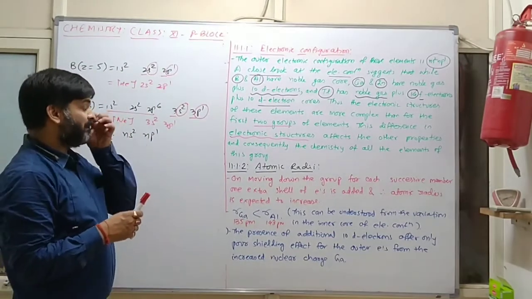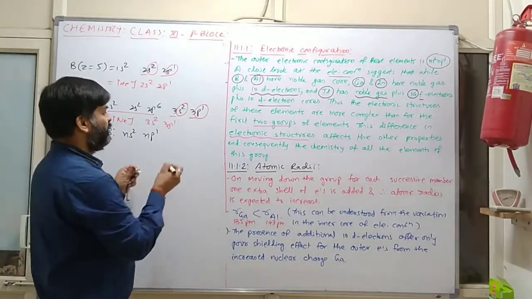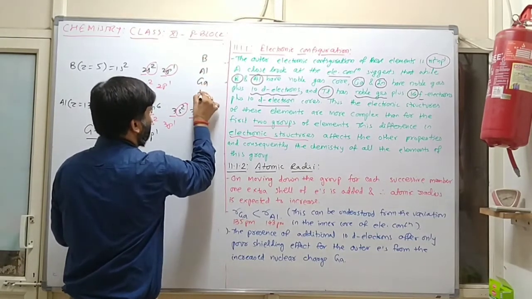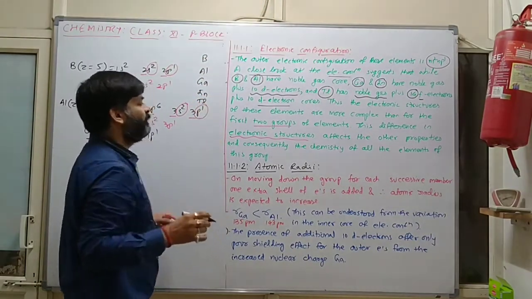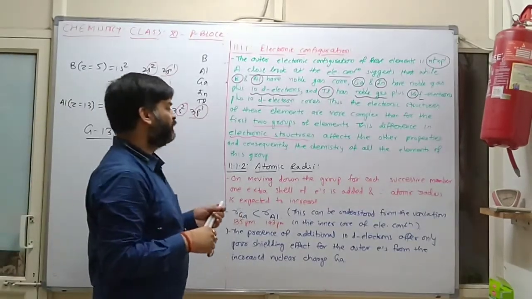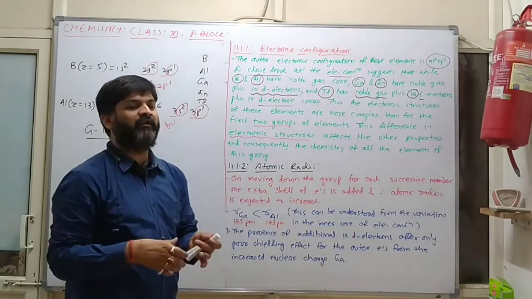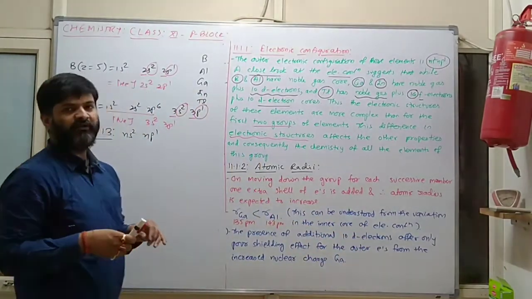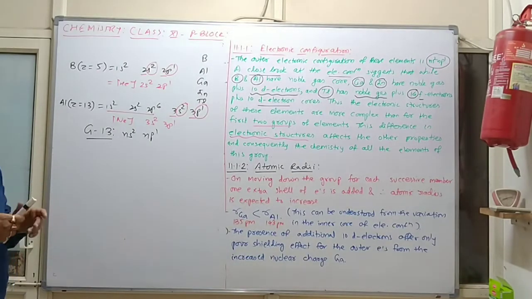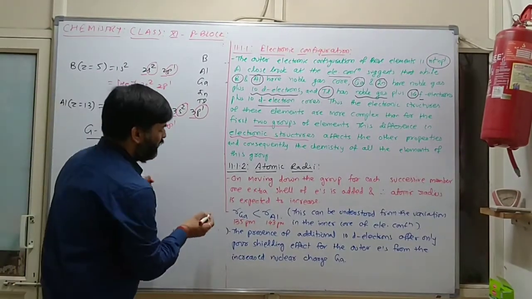Clear? It means, in case of group 13, if we are going boron, aluminium, gallium, indium and thallium, then so many properties will change. So these properties are related on the basis of electronic configuration. तो आपको तो बस एक जनरल फॉर्मूला याद रखना है. Now we will discuss one by one the other things.